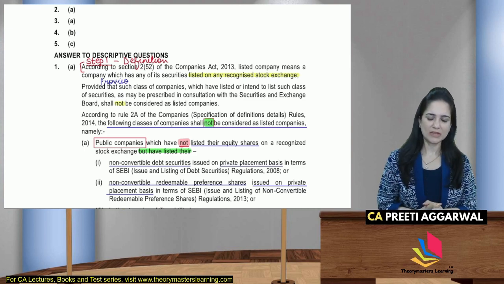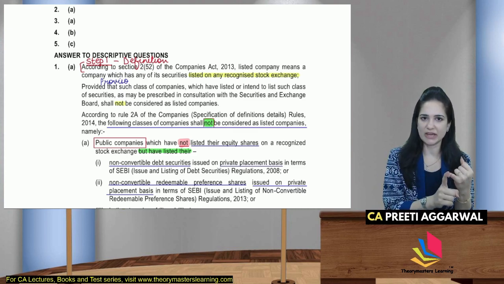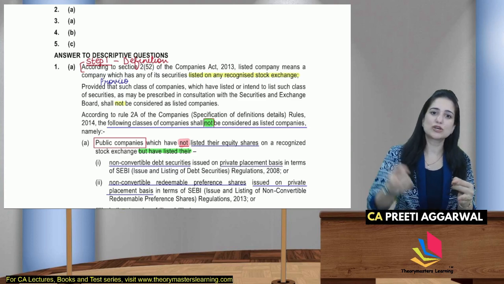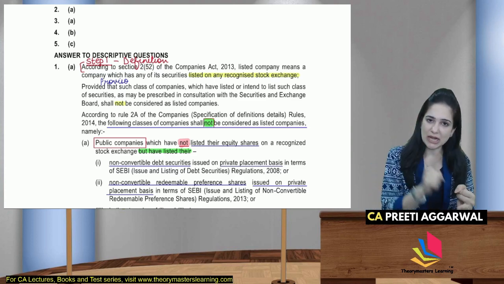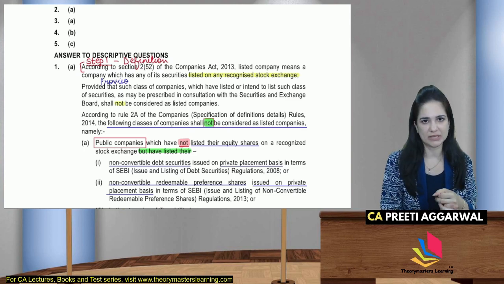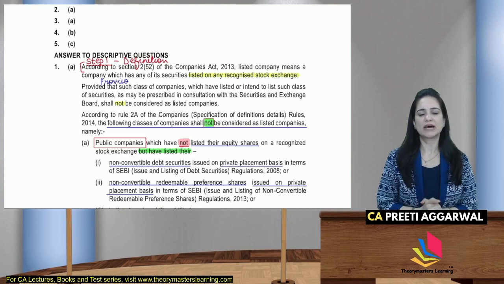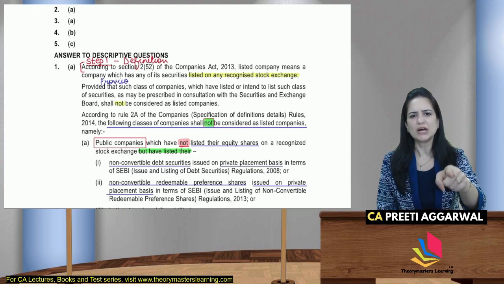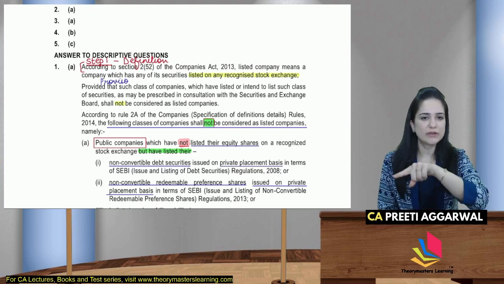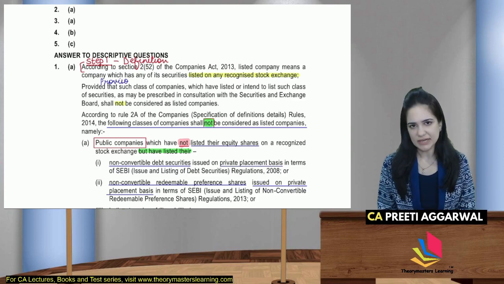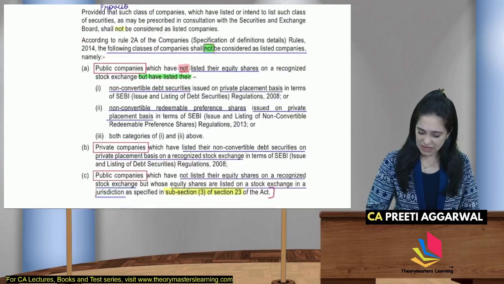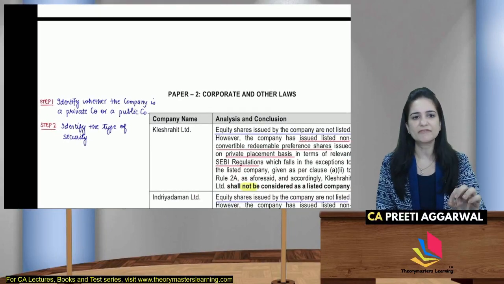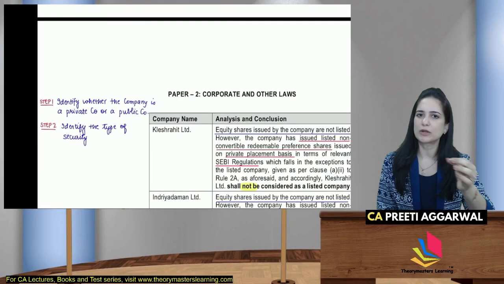So the Companies Act will specify the class of companies, and the class of securities issued by those companies, which will not be considered as listed companies. So if you are a company and you have issued such class of securities, then you will not be considered a listed company. Now, what is the first step that you need to do? The first step is to identify whether it is a private or a public company.